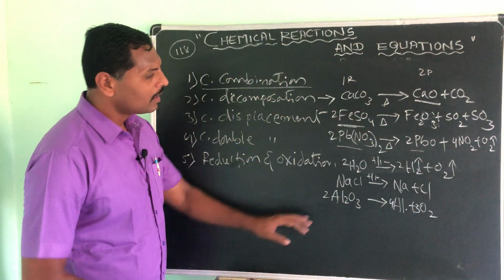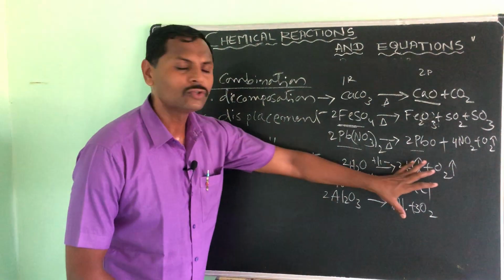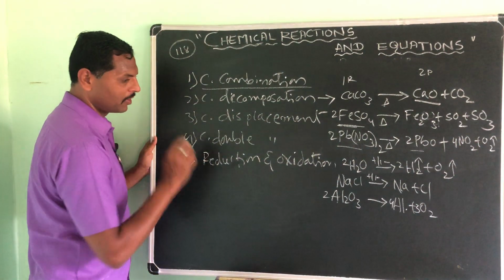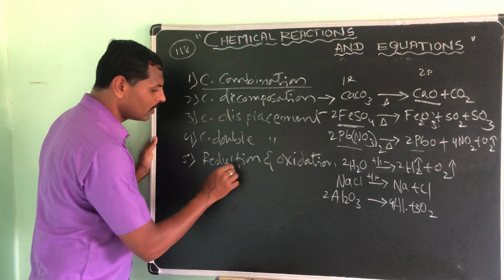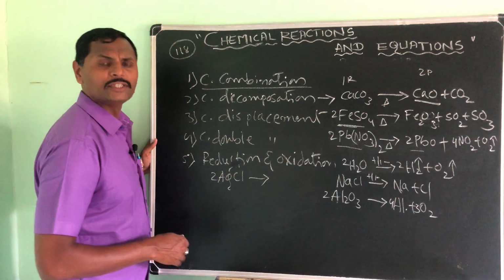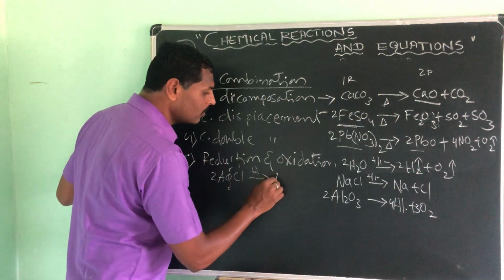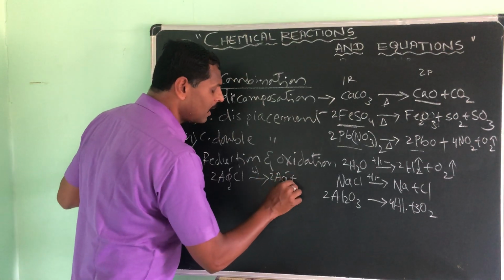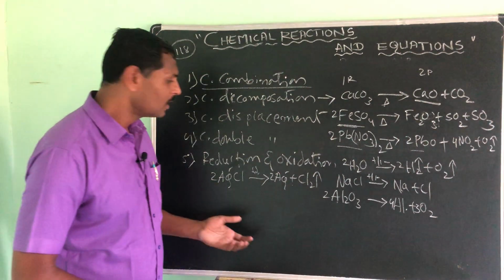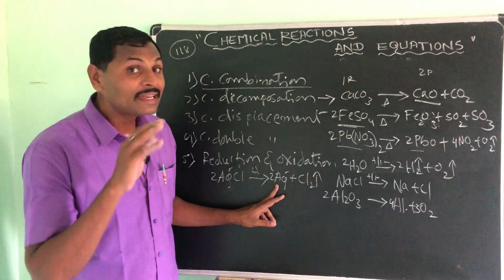Like this, we are giving a current to split one reactant into two products. And one more example I will give you here. If I take silver chloride, these are photosensitive, that means if I expose it to the sunlight, it breaks into silver and chlorine gas. Earlier it was a white color product, when you expose it to the sunlight, you will get a silvery color silver.